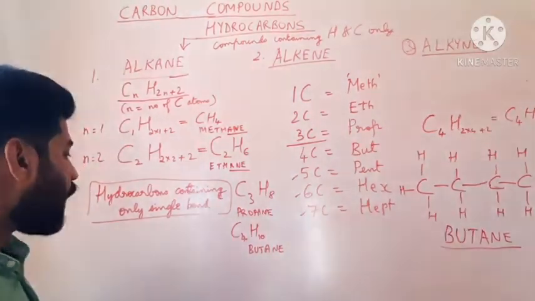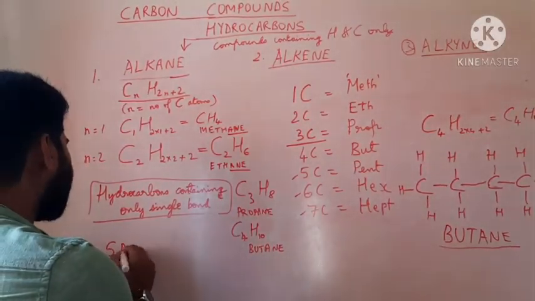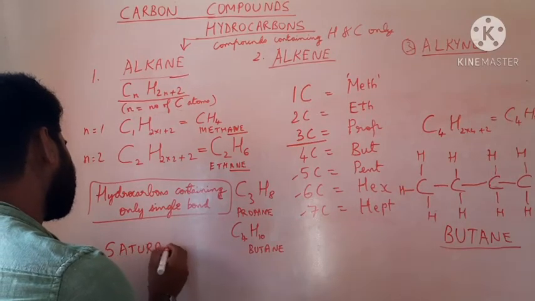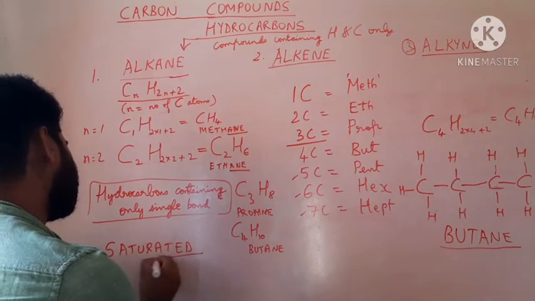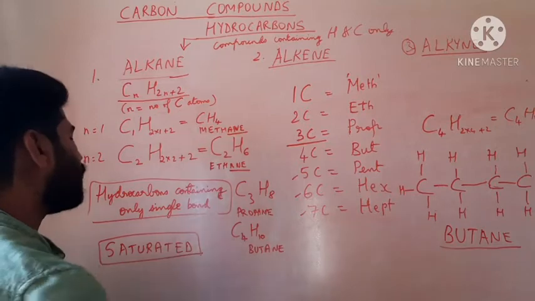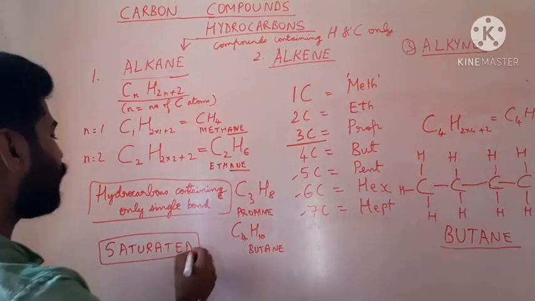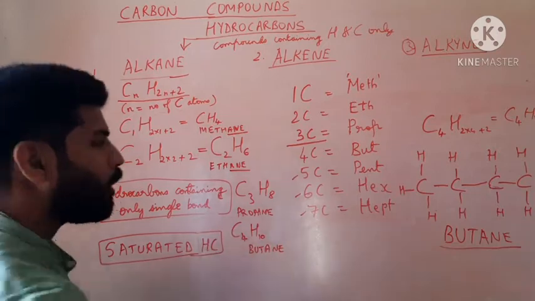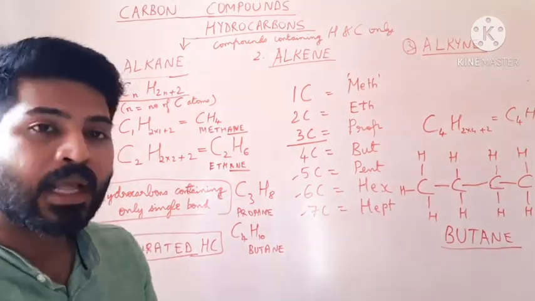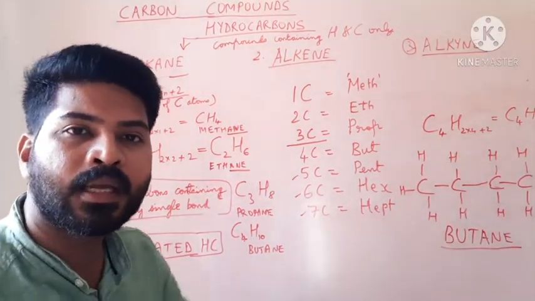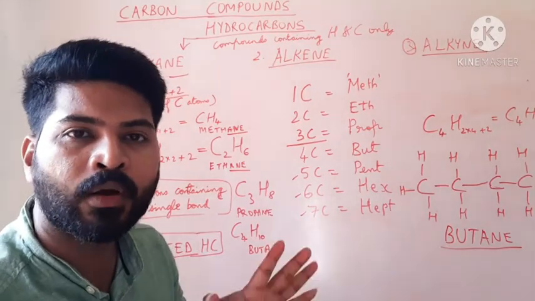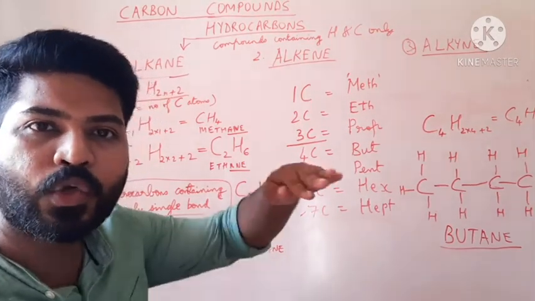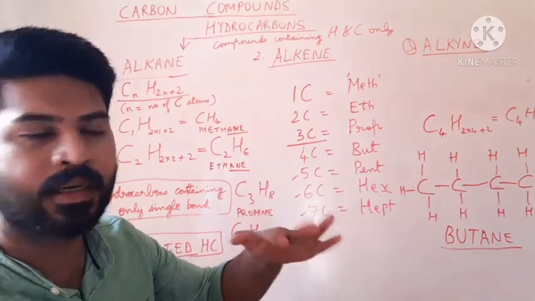Alkanes are saturated hydrocarbons. Alkane is an example of a saturated hydrocarbon. What do you mean by this? Saturated means completely occupied or completely filled to the limit, isn't it?